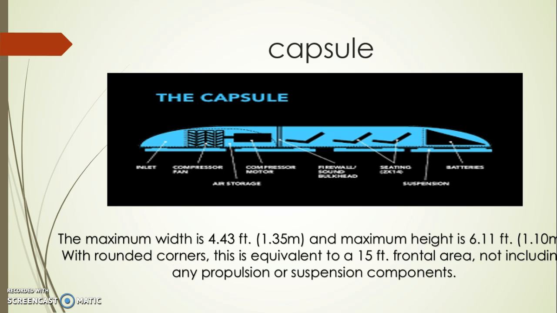The capsule has a maximum width of 4.4 feet, approximately 1.35 meters, and a maximum height of 6.11 feet, 1.10 meters, with rounded corners. This is equivalent to a 15-square-foot frontal area, not including any propulsion or suspension components.